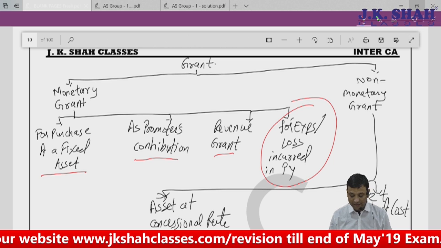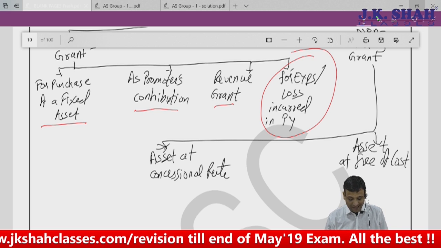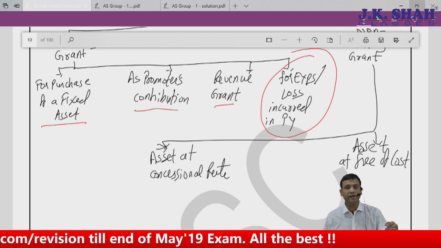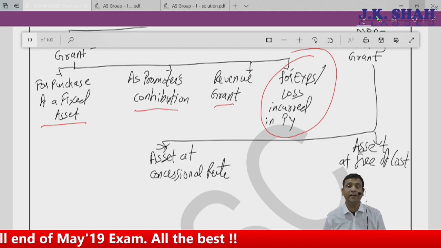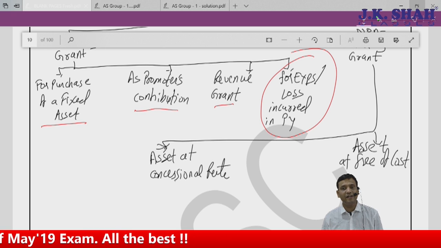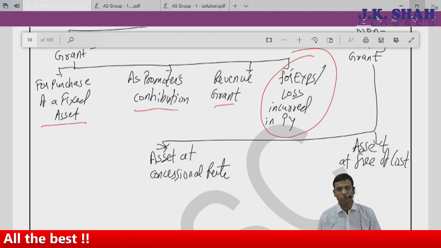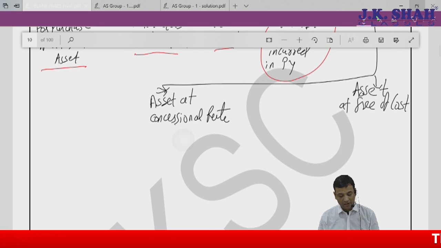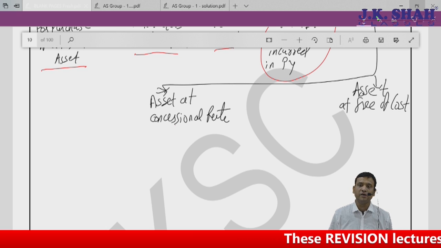As far as non-monetary grant is concerned, we can have two types of non-monetary grant. First, asset at concessional rate and asset at free of cost. Means an asset, say a laptop is available at 20,000. Government gives me that laptop at 15,000. This is the difference between monetary and non-monetary. In case of monetary, what happens? I pay 20. Government gives me back 5,000, which was nothing but purchase of fixed asset. But here what happens? Asset at concessional rate, I pay 15,000 only. I'm buying that asset from the government. An asset at free of cost. I don't pay anything.